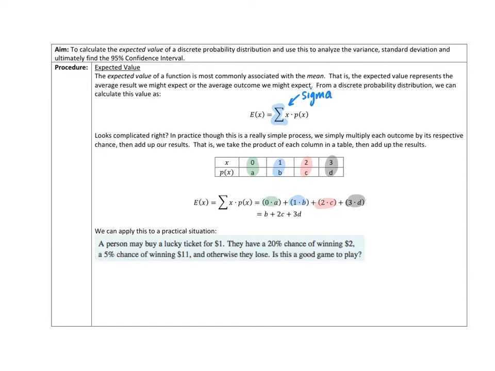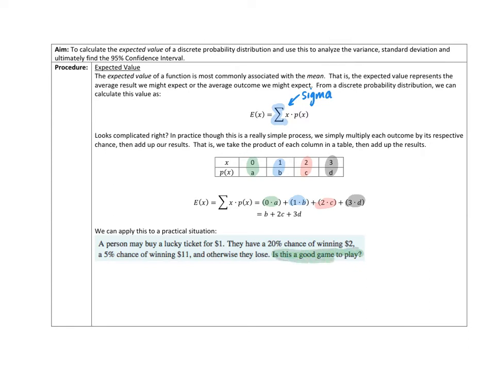Now we can apply this to a practical situation. It says here that a person may buy a lucky ticket for $1. They have a 20% chance of winning $2 and a 5% chance of winning $11. Otherwise they lose. The question asks, is this a good game to play?